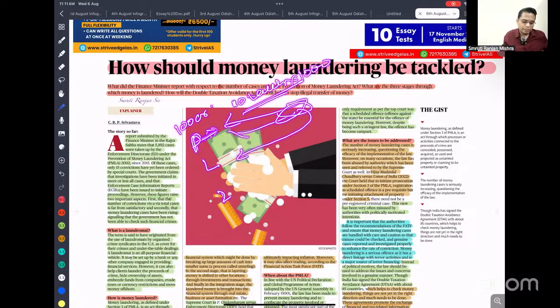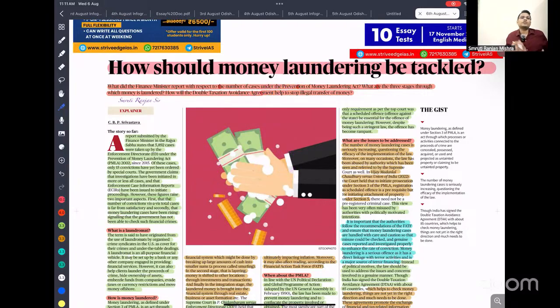And then is layering. Placement के बाद आती है layering. In that, we simply do some complex transactions from bank to security market, from security market to agricultural land, land to Bitcoin. We have to do multiple transactions so that it is very difficult for the authorities to trace the origin. So placing, layering, then integration. After that, the money will enter the formal channel, as if it is looking like money derived from a legal source. For example, you invest in agriculture, and later on you can show that from agriculture you got this much profit, and there is no tax on agriculture. So this is the process of money laundering.